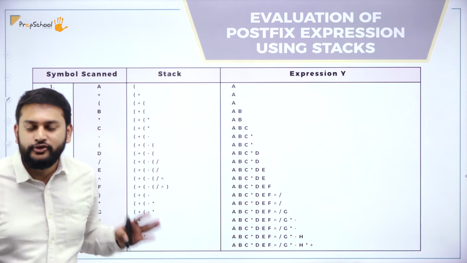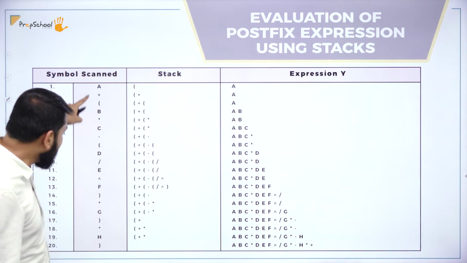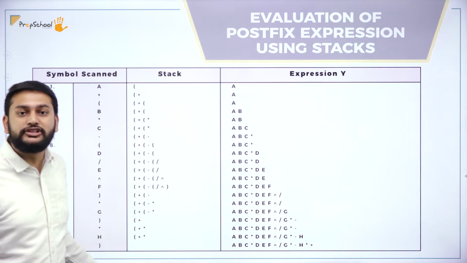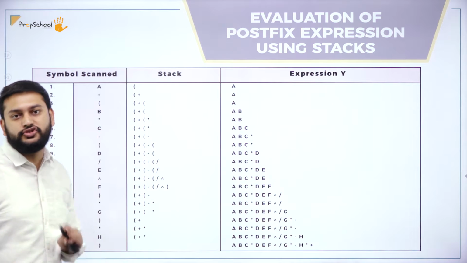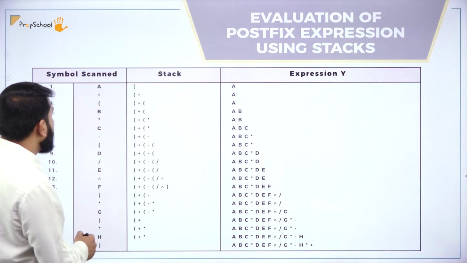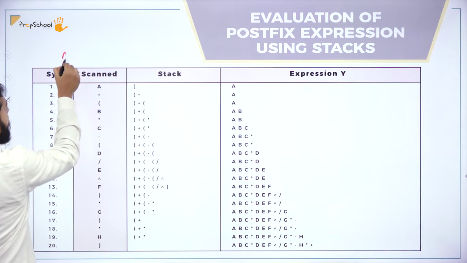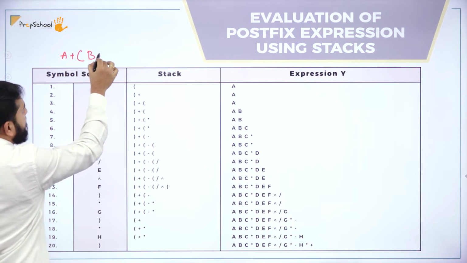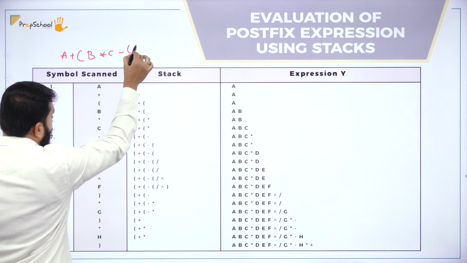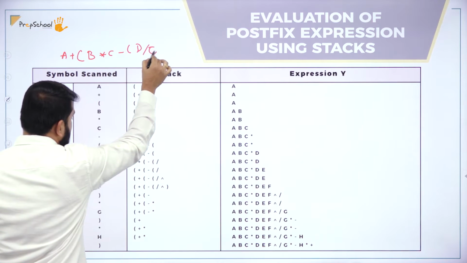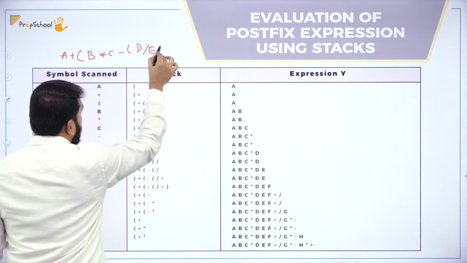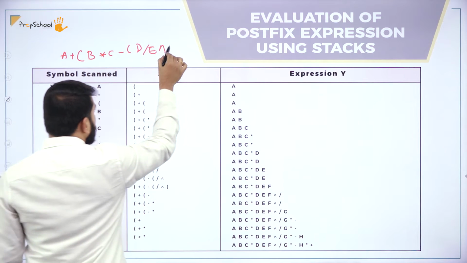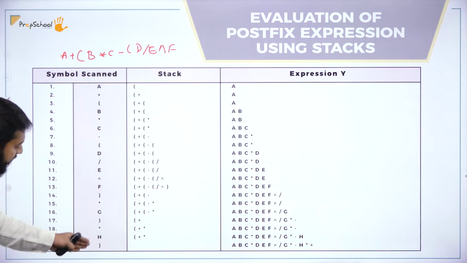No worries to write that, right? So the second column, what I have is the expression, whatever they have given in the question. For example, my expression is A plus bracket, then I have B star C minus open bracket D divided by E. And then I have power exponential F. So it goes on, whatever I have.